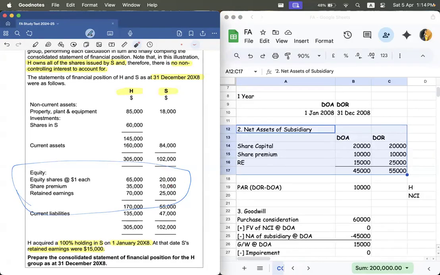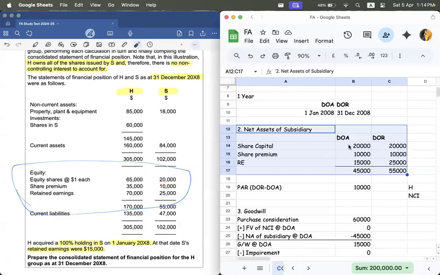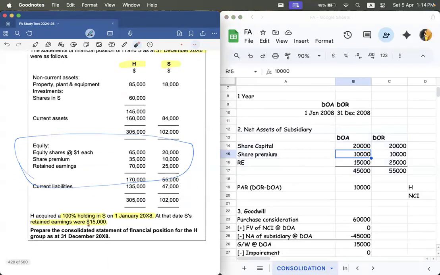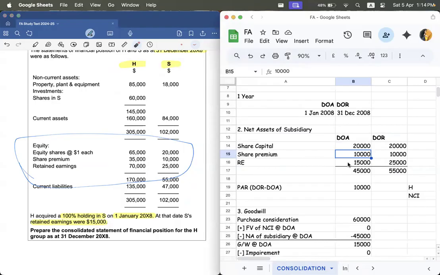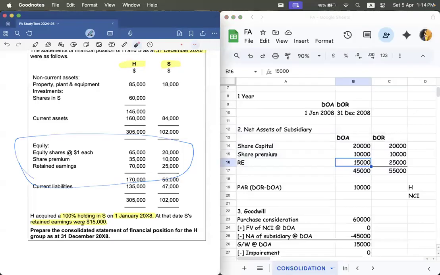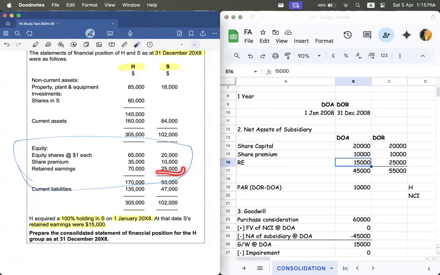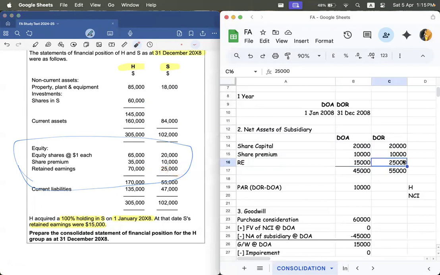Understood? So 20,000 at DOA and the same at DOR. Clear? 10,000 at DOA, 10,000 at DOR. And the retained earnings at DOA is over here. So we have taken here the retained earnings at the date of acquisition. The date of reporting, DOR, retained earnings we get from here, that is 25,000. Clear?